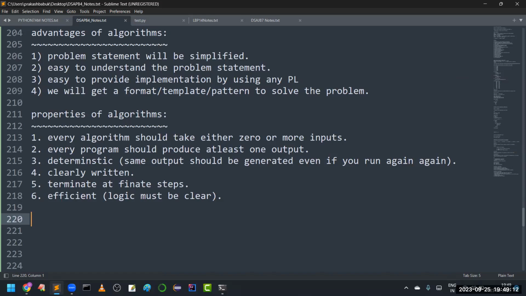Can you please confirm everyone, is the theoretical part related to the algorithm, flowchart, implementation, algorithm, advantages of algorithm, and the properties of algorithms clear? Are you clear with these concepts? Sir, yes. Please confirm everyone. Yes, sir.